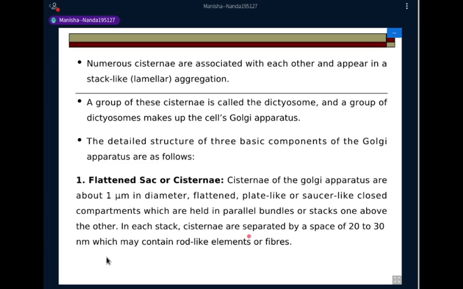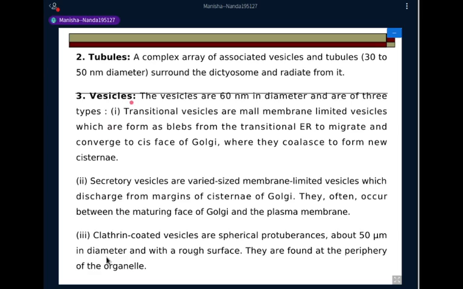In each stack, cisternae are separated by a space of 20 to 30 nanometers, which may contain rod-like elements or fibers. Then the tubules form a complex array of associated vesicles and tubules with a size of 30 to 50 nanometers in diameter, and they surround the dictyosome and radiate from it.